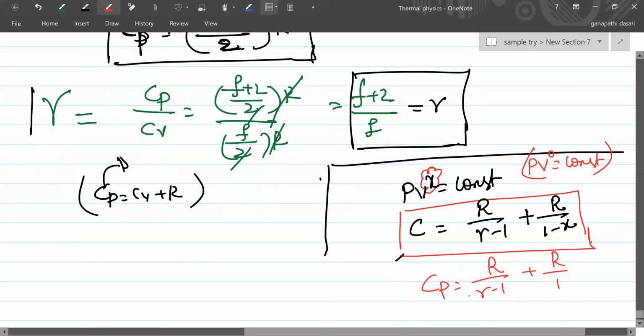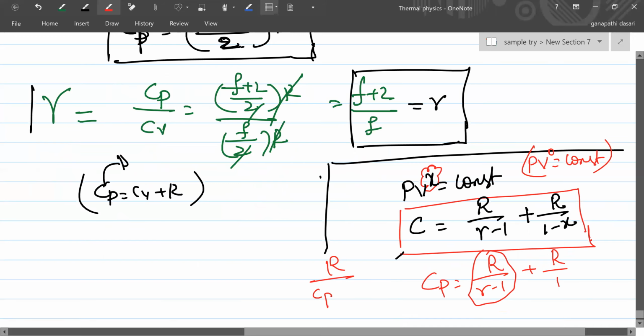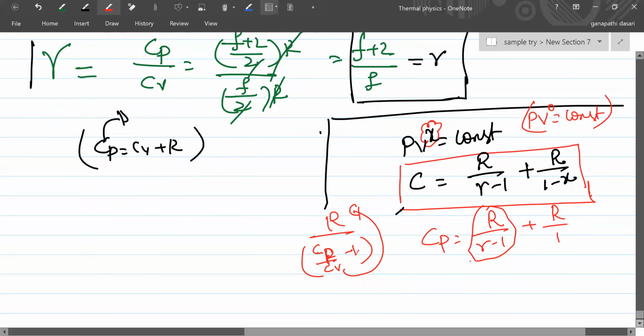Yes, sir. What is R by gamma minus 1? I'll tell you. Gamma is Cp by Cv, so gamma minus 1 is Cp by Cv minus 1. Then the denominator will be Cp minus Cv and the numerator will be Cv, right? LCM. Cp minus Cv is R, right? R gets cancelled. Did you get Cp is equal to Cv plus R or not? Yes, sir.